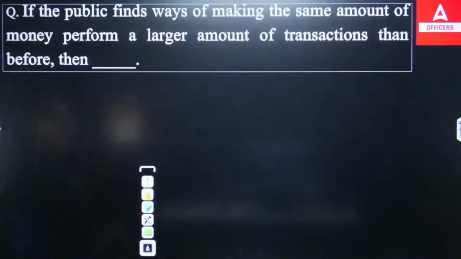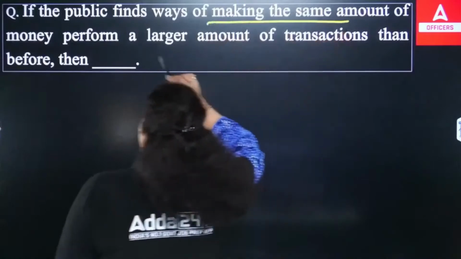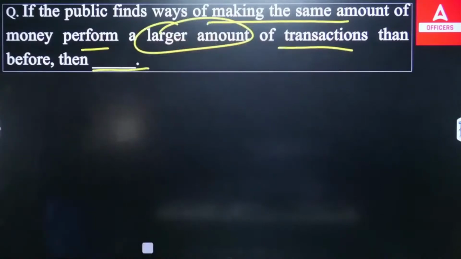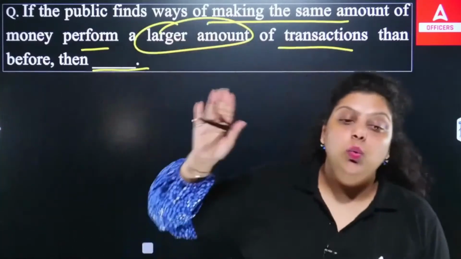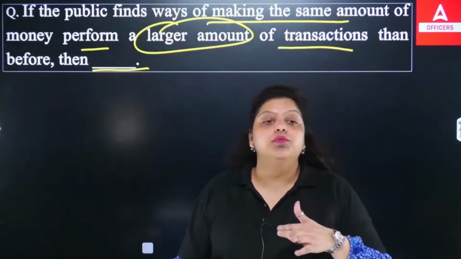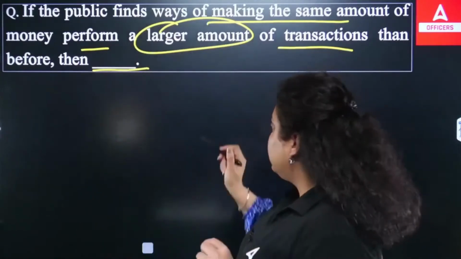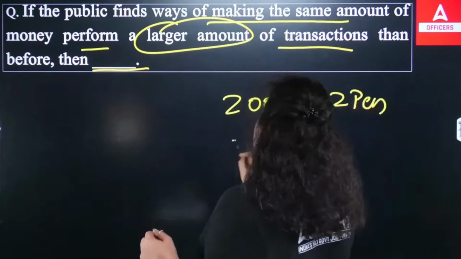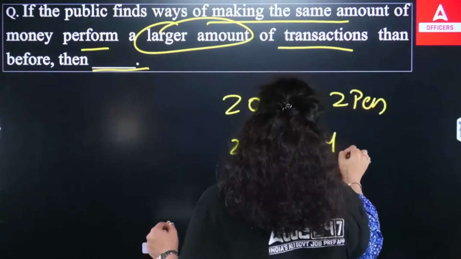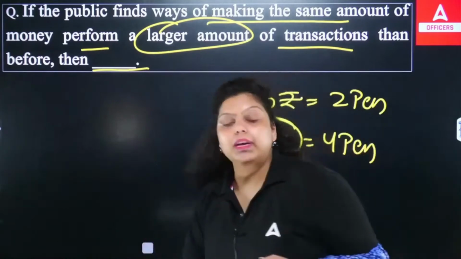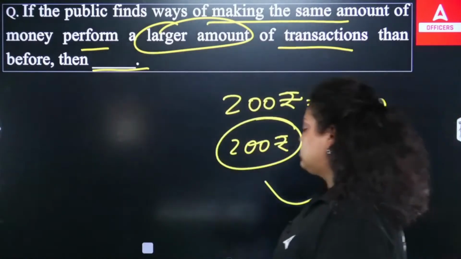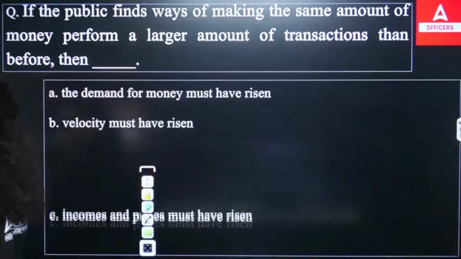Next, if the public finds ways of making the same amount of money perform a larger amount of transactions than before, then dash. So what you're talking about is, if the public finds ways of making the same amount of money perform a larger amount of transactions. Let's say I used to give 200 rupees and purchase 2 pens. Now I am giving 200 rupees, but I am purchasing 4 pens. It means the same amount of money which I have is performing a larger amount of transactions. This is what the question is asking about. This situation would be known as what?